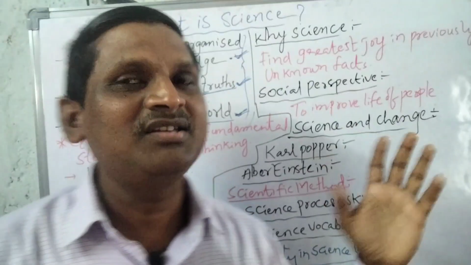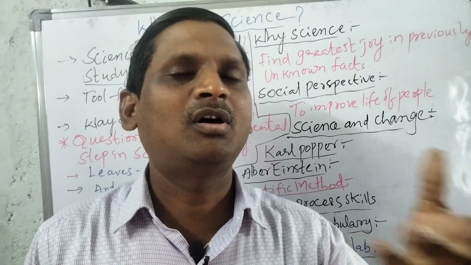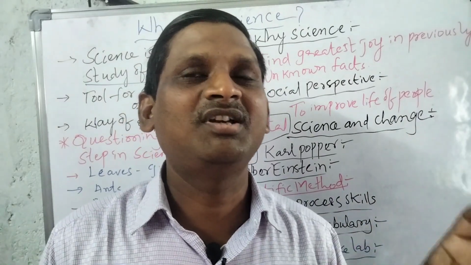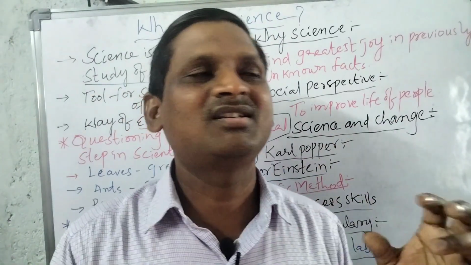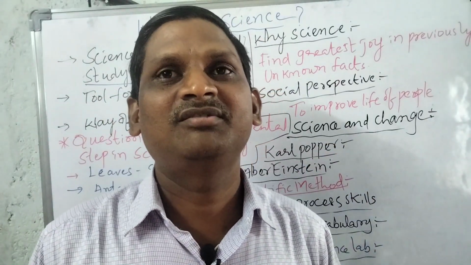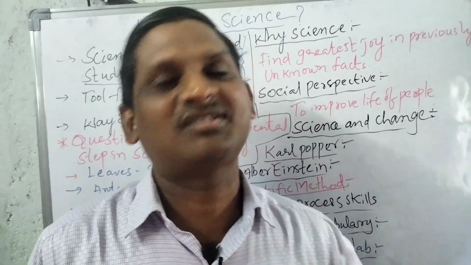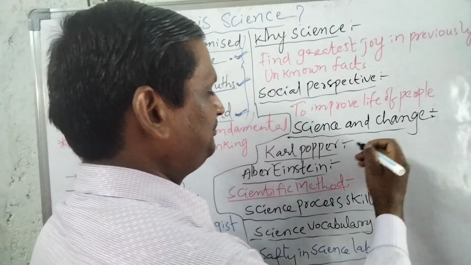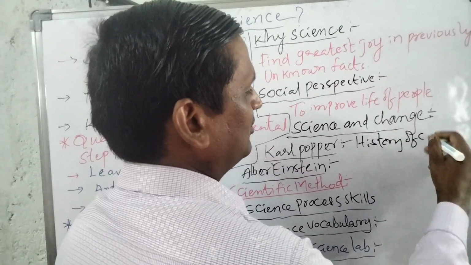And next, science and change. The third one is science and change. Science is not constant. Science is always changing. Science is dynamic, it never stays constant. For example, according to Karl Popper, one of the scientists, science is a history of corrected mistakes. Very, very important point. Science is a history of corrected mistakes.